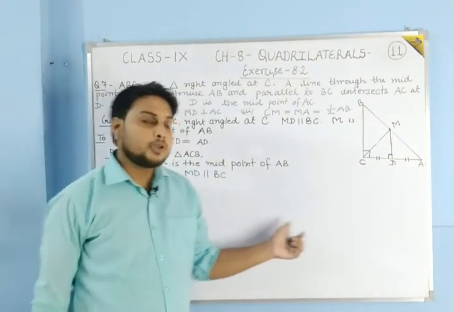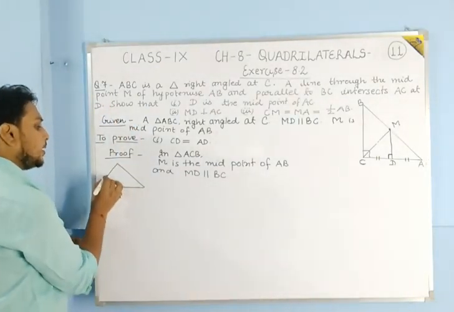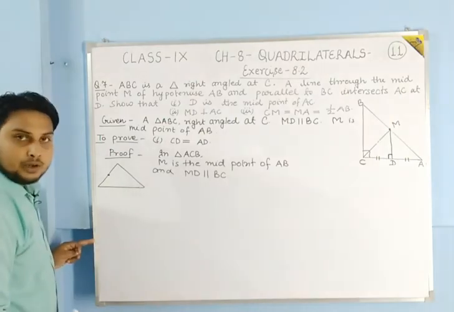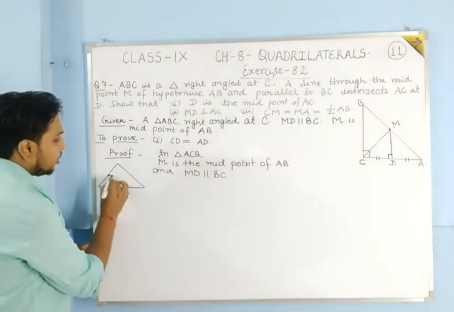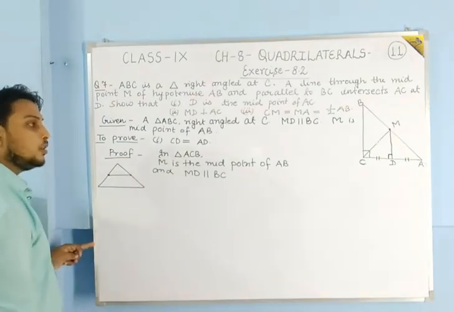So students, here you can see the converse of midpoint theorem, what we have studied: from the midpoint of any side of a triangle, if a line is drawn which is parallel to the second side, then it will bisect the third side.